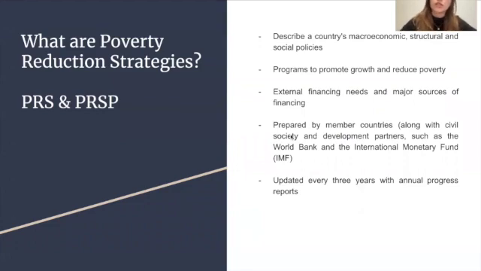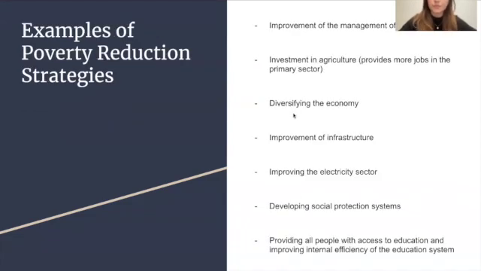So poverty reduction strategies and poverty reduction strategy papers describe a country's macroeconomic, structural, and social policies and programs to promote growth and reduce poverty, as well as associated external financing needs and major sources of financing. They are prepared by member countries along with civil society and development partners, such as the World Bank and the International Monetary Fund, and are updated every 3 years with annual progress reports.